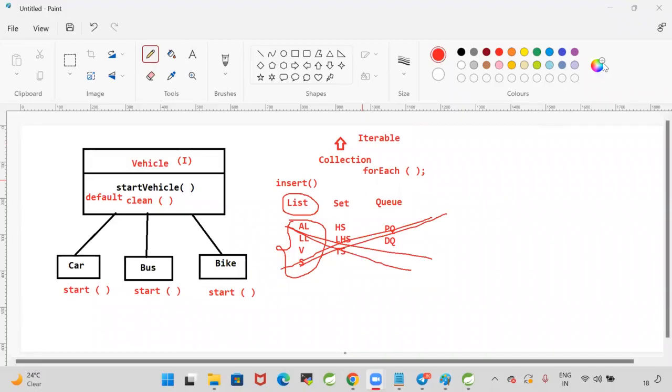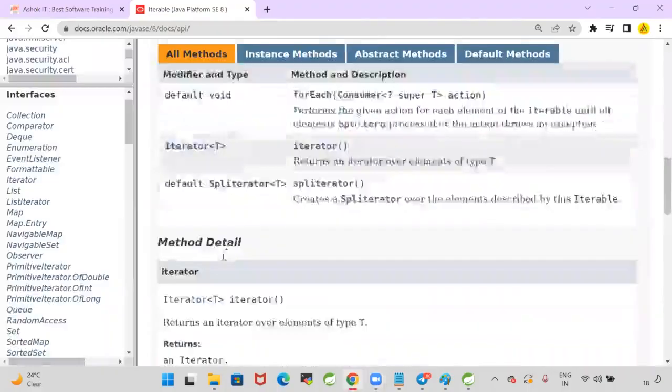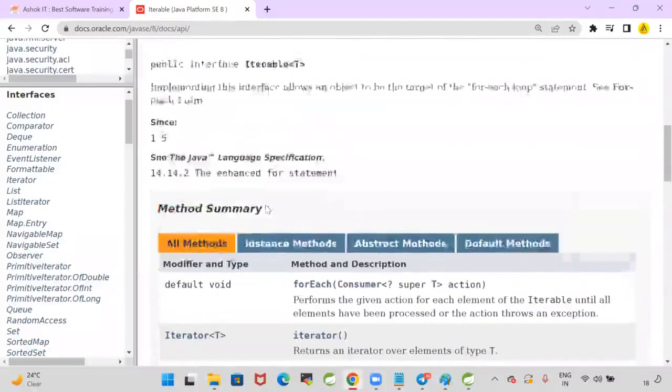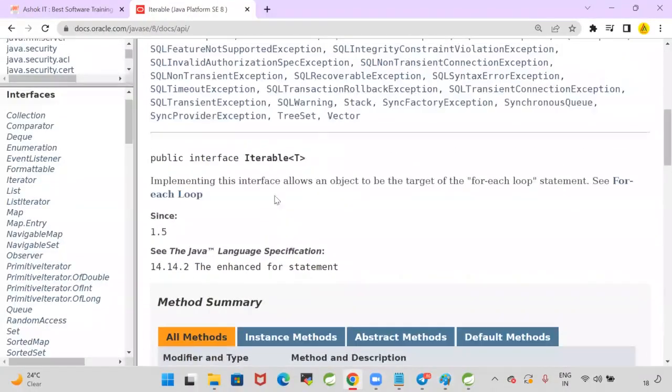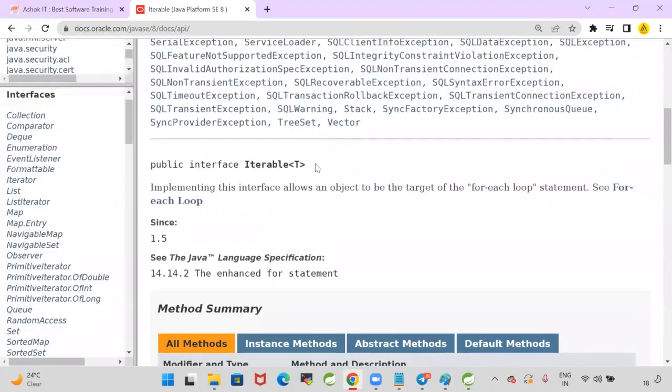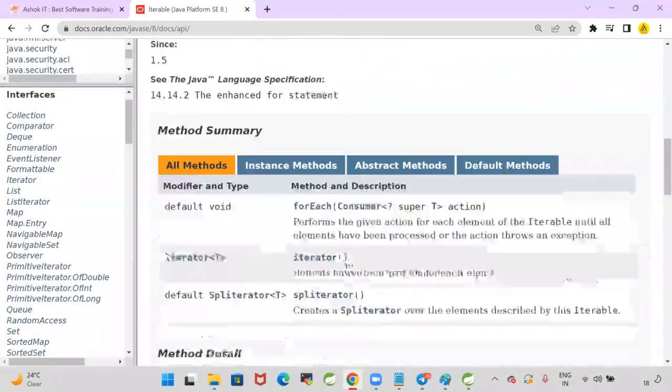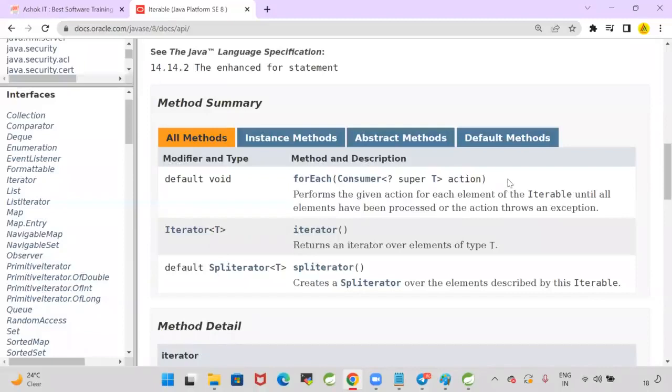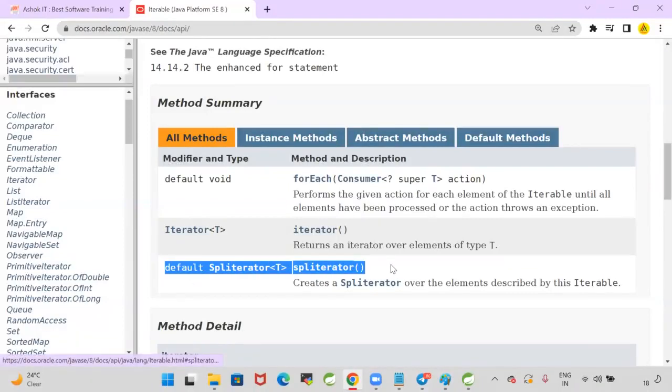That's why they added a new method in the interface, that is the Iterable interface. Iterable interface is a root interface in the collection. The collections framework will extend the properties from Iterable. In the Iterable, they added two default methods. One is the forEach method, another one is the spliterator method.